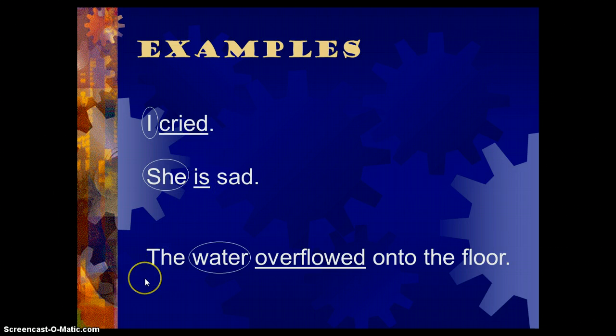And then down here, a lot of people get confused because if there's more than one noun in the sentence, then they're not quite sure what to do. So in this case, we have 2 nouns, person, place, and thing, if you remember, is a noun. Water is a noun, and then floor is a noun. So let me read you the sentence here. The water overflowed onto the floor.